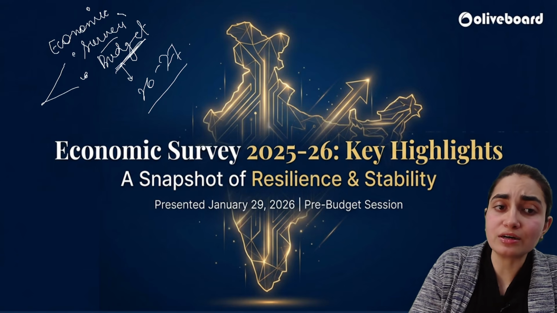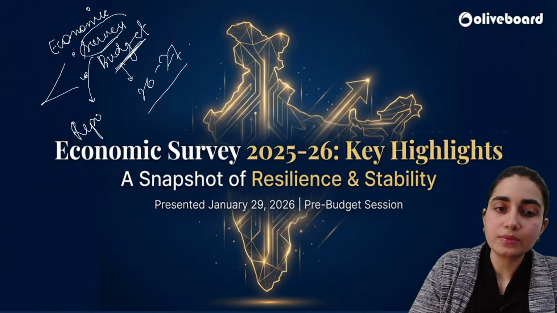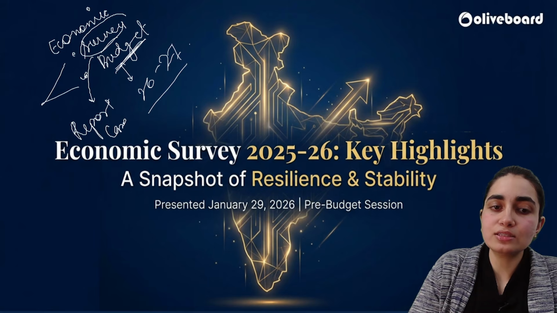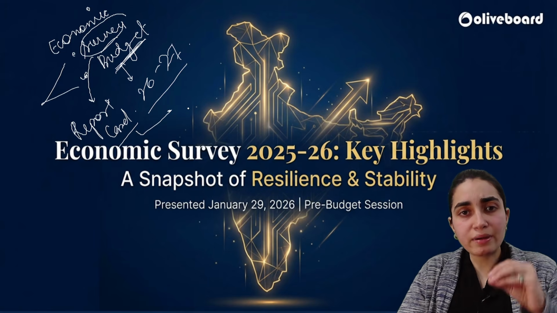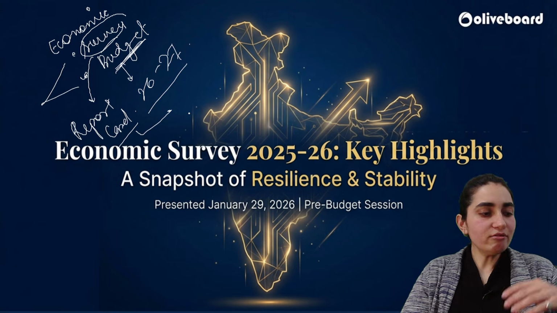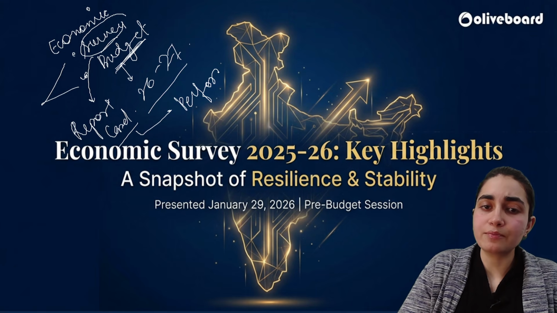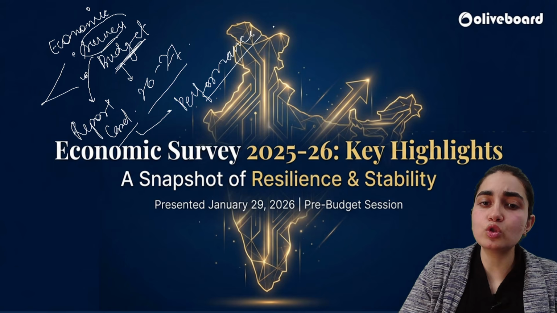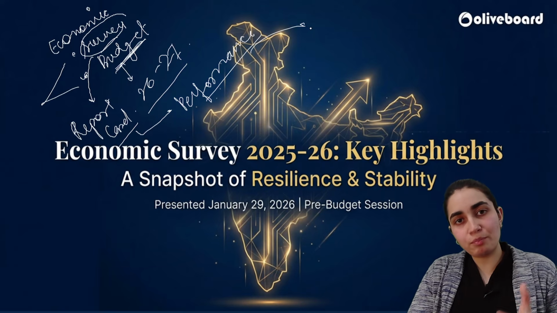But when I talk about the survey, always remember that the survey acts as a report card for me. I want to see that whatever expenditure has been done in various sectors, what has been the performance of those sectors, right? So a report card is always specifically of the previous year.